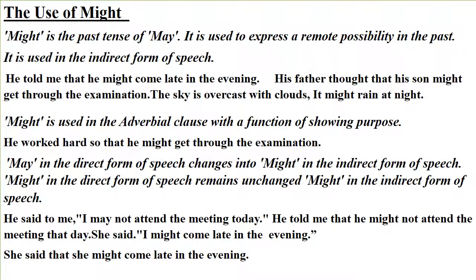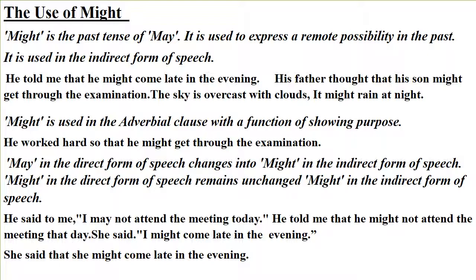The use of might. Might is the past tense of may. It is used to express a remote possibility in the past. It is used in the indirect form of speech. He told me that he might come late in the evening. His father thought that his son might get through the examination. The sky is overcast with clouds. It might rain at night. Might is used in the adverbial clause with a function of showing purpose. He worked hard so that he might get through the examination.